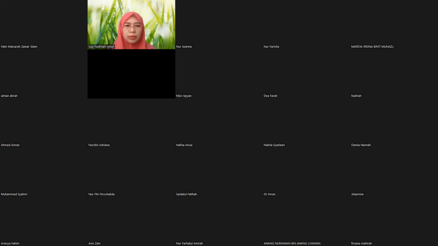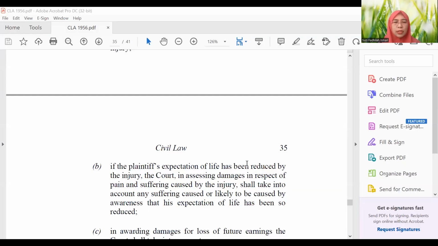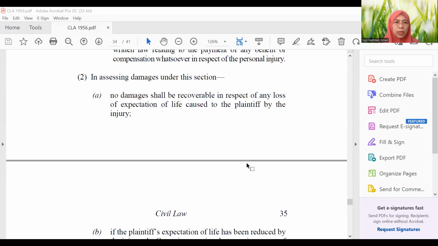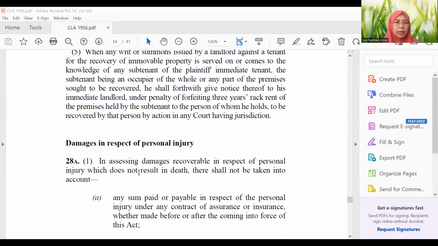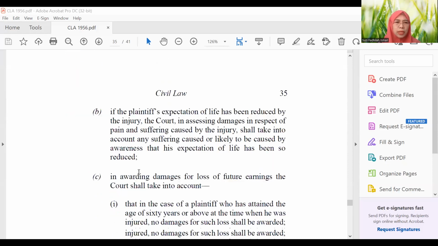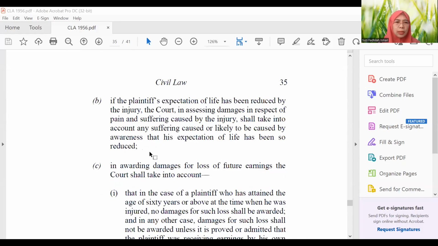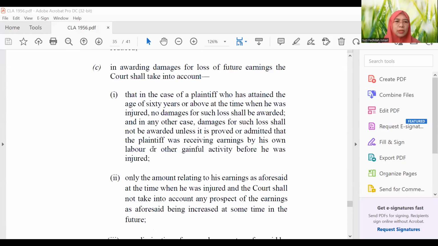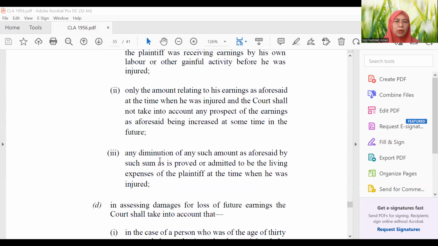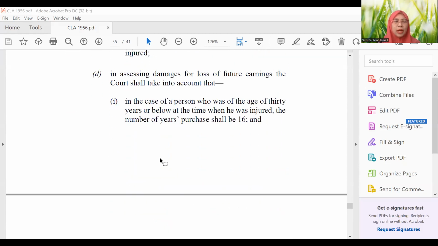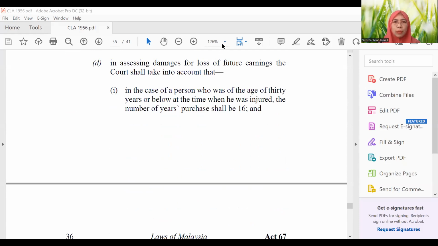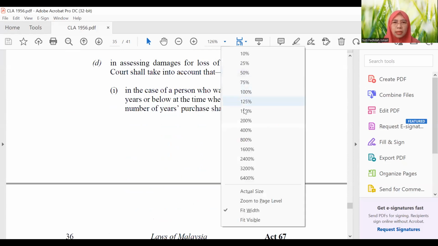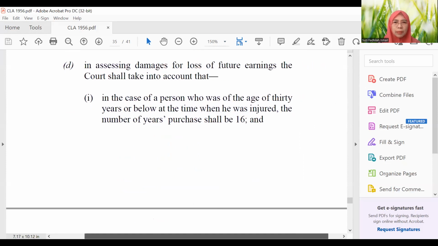I'm resharing to show to you the Civil Law Act. All right, so this is the Civil Law Act, section 28A. So we are zooming into 28D. This is A, B, C, D. You will see it has clauses 1, 2 and 3, in Roman numerals here. Now we focus on D. I hope it is clear enough. All right, now it's bigger.